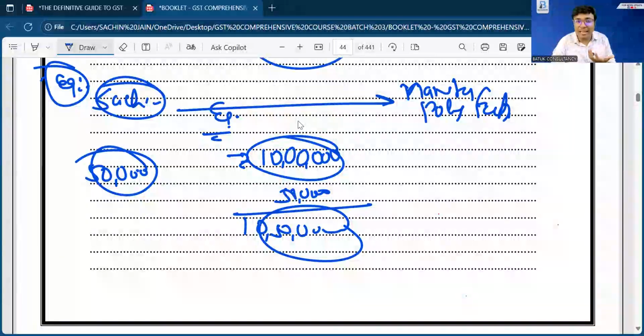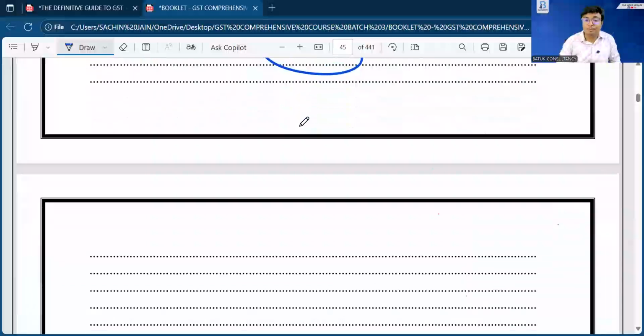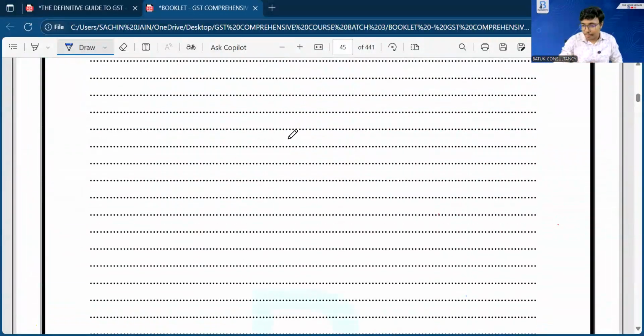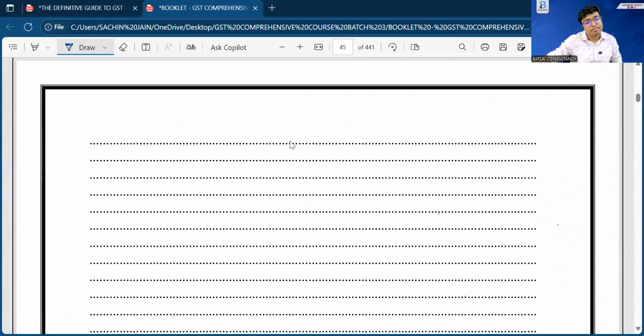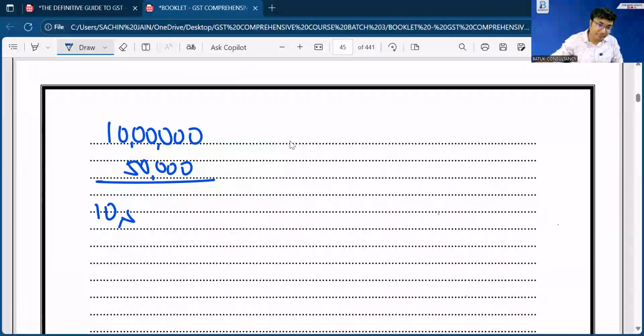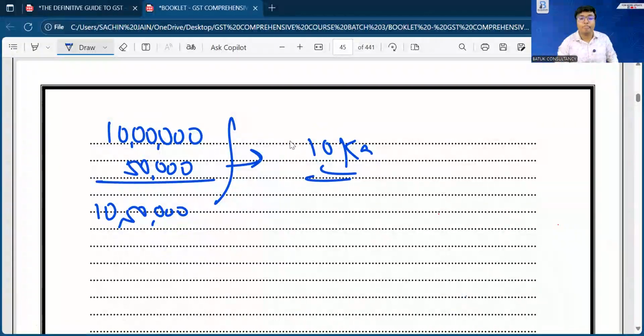That thing we have to keep in our mind. Sir, how can we identify these types of things from the books of accounts? That is the question. The answer: it is 10 lakh rupees; if we include the 50,000 rupees, then 10 lakh 50,000 rupees. But sir, when Mr. Sachin makes the payment to Manita, he is going to pay only 10 lakh, because 50,000 has already been paid by Mr. Sachin directly.